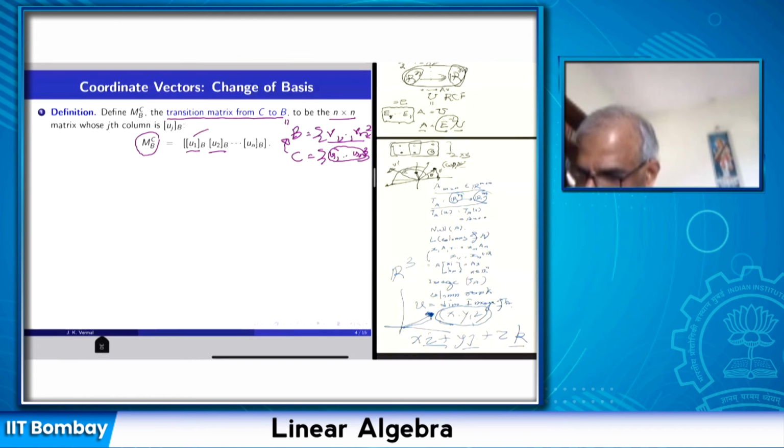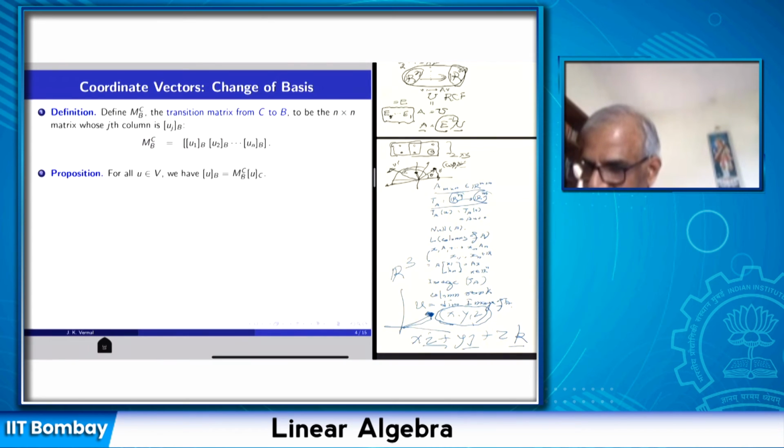So these are coordinate vectors of elements of C with respect to basis B. Okay, so this is called MCB, the transition matrix from C to B. So keep that in mind. How to construct the transition matrix when we are transiting from vectors in C to vectors in B: take vectors of C and write their coordinate vectors with respect to the basis B, and take these n column vectors and construct the matrix.